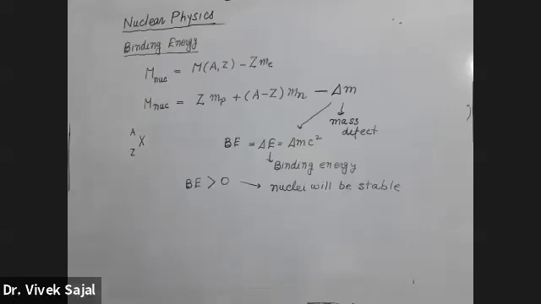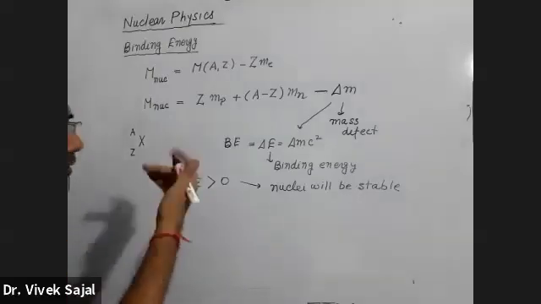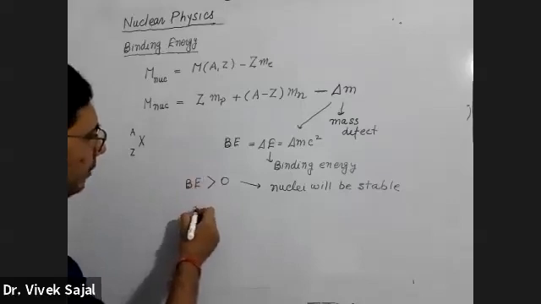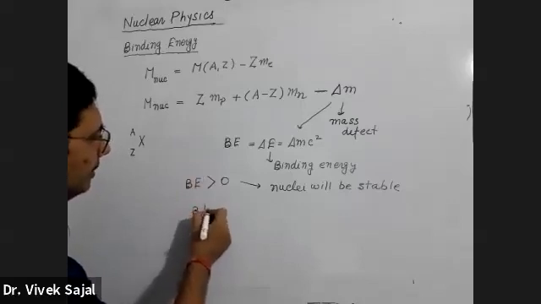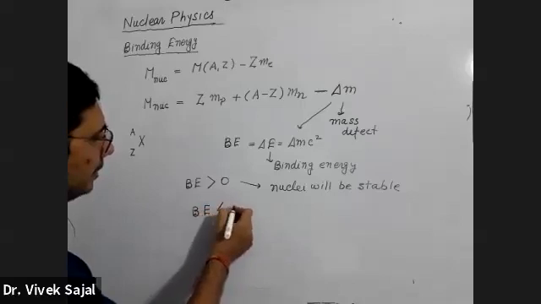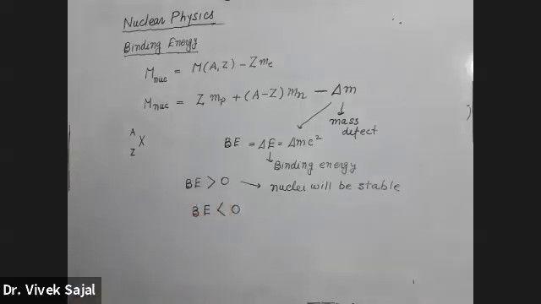But there are nuclei where binding energy becomes less than 0. What is the meaning of binding energy less than 0?